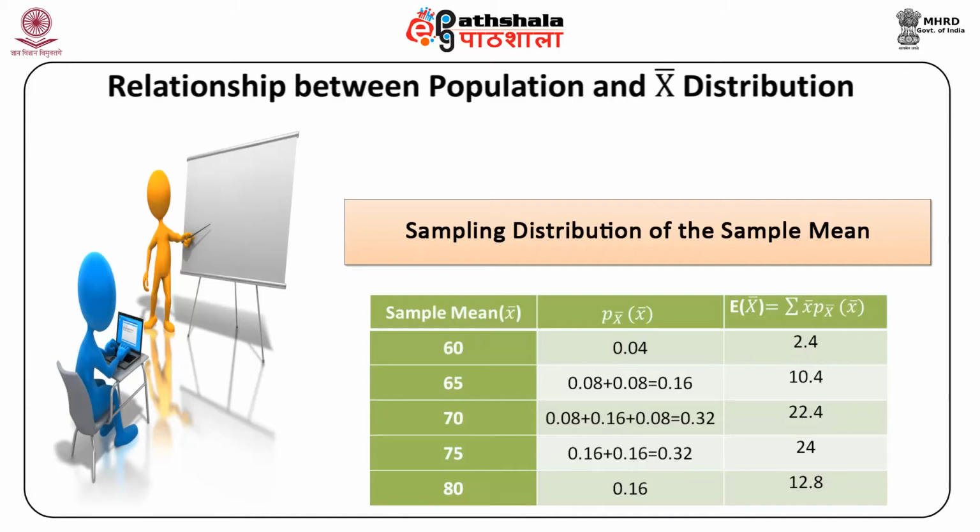If you simplify all this, you will get the sum total equal to 28.